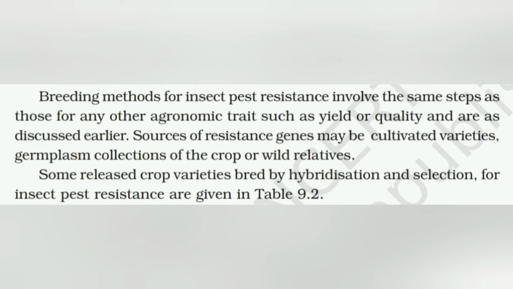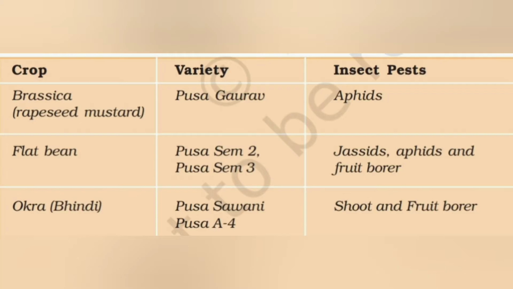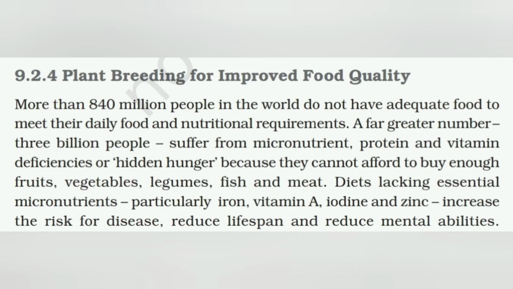Some released crop varieties bred by hybridization and selection for insect pest resistance are: crop brassica, that is rapeseed mustard, variety Pusa Gaurav, insect pest aphids; flat bean, Pusa Sem 2, Pusa Sem 3, jassids, aphids and fruit borer; okra, bhindi, Pusa Sawani, Pusa A-4, shoot and fruit borer. So these are some insect resistant varieties released in the market.